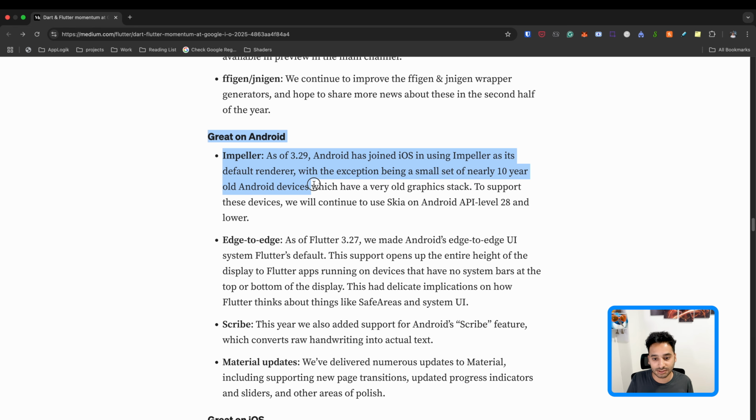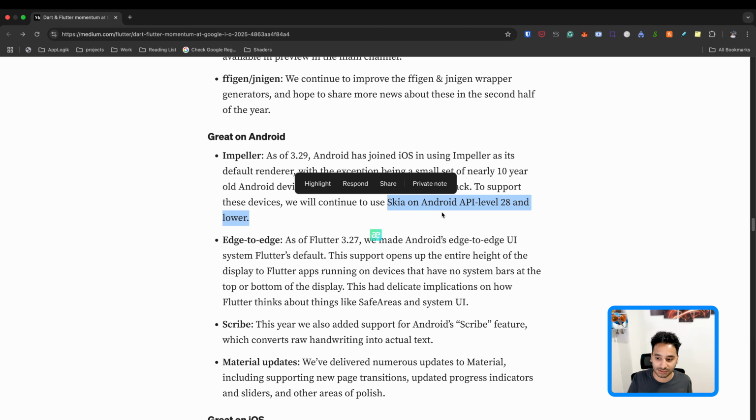And yeah, let's jump into the updates on Android. Here you see that from Flutter 3.29, we have Impeller as the default renderer on Android. For very old devices, for example, 10 years old devices, we have Skia on Android because they have hardware limitations and these kinds of things.